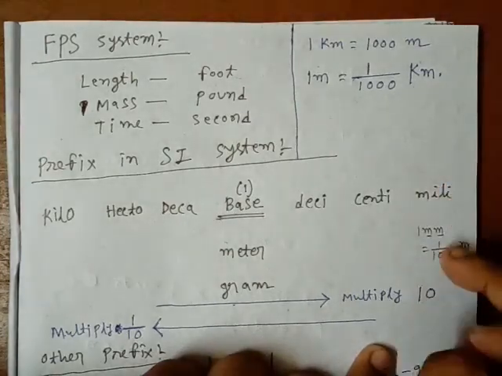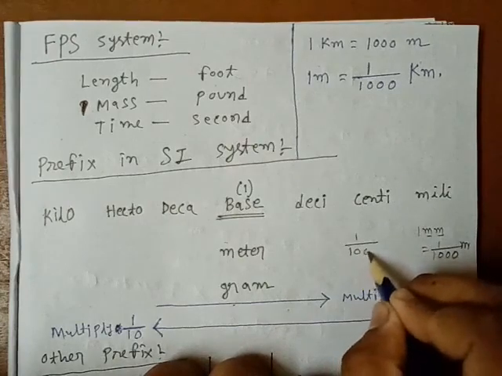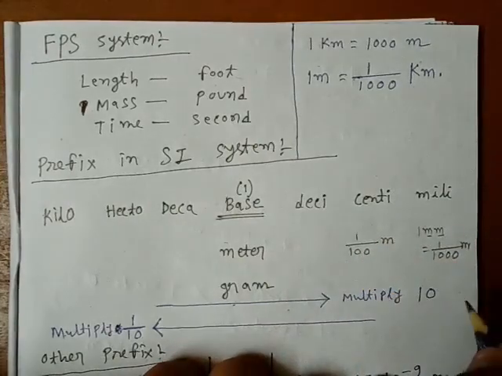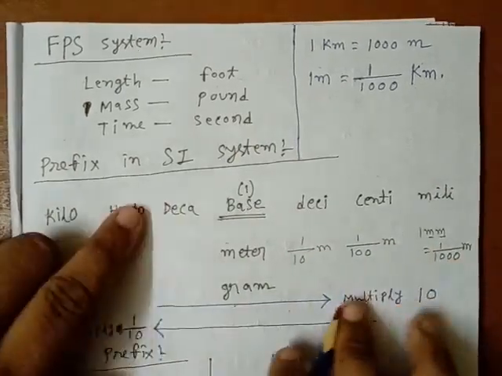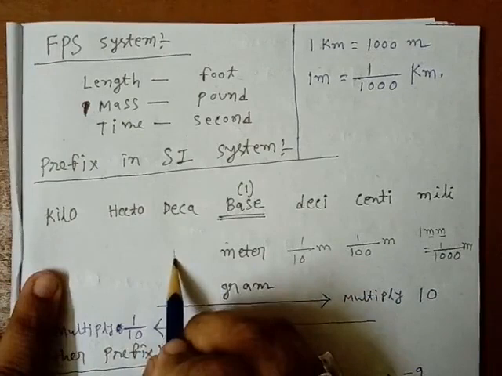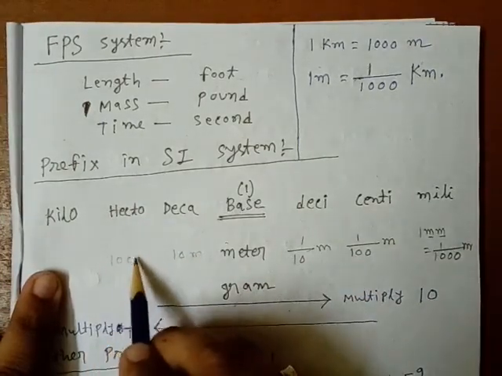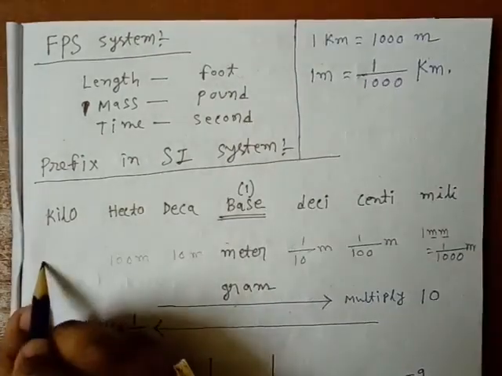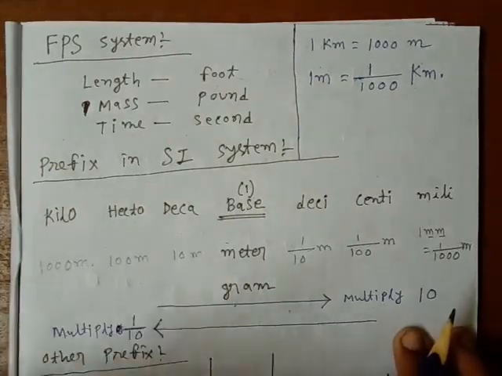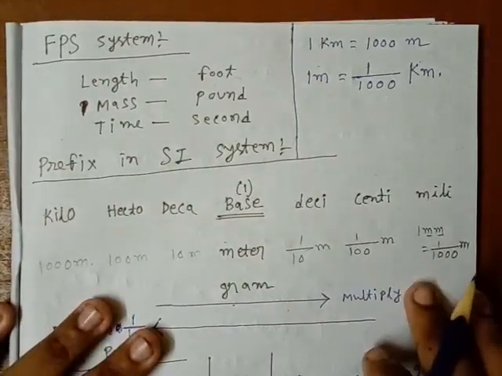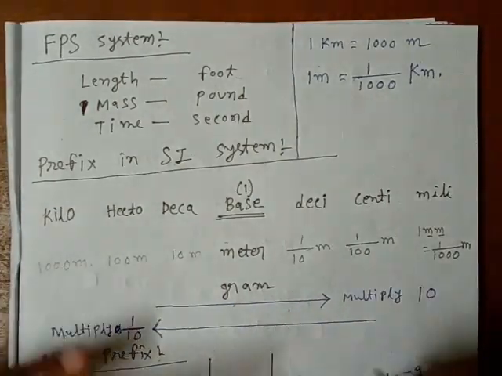Okay, so these are the smaller units. Centimeter is 1 by 100 times of meter, and decimeter is 1 by 10 times of meter, and decameter is 10 times of meter. Hectometer is 100 times of meter, and kilometer is 1000 times of meter. So I think you have understood how this all works. You just have to multiply by 10 or divide by 10.